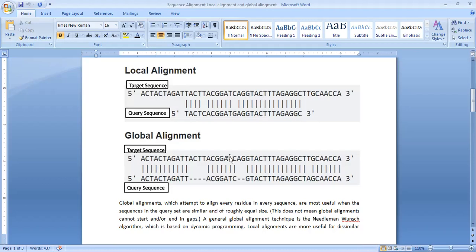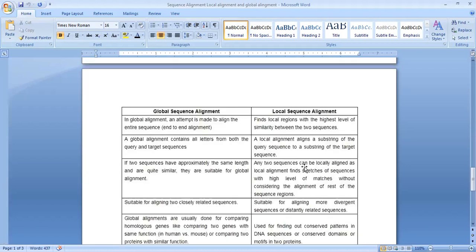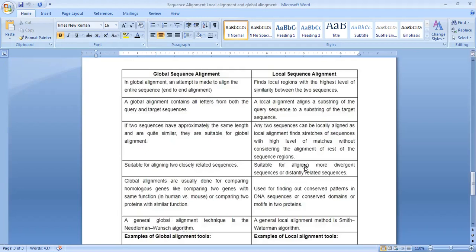In the global alignment, if you want to find similarity between two sequences, you have to study the whole genome sequences to find the similarity between these two sequences. There is a difference between the local sequence alignment and the global sequence alignment. In the global sequence alignment, you attempt to align the entire sequence, as I told you before. And in the local sequence alignment, you end up finding similarity between regions, for the highest level of similarity in a particular local region.